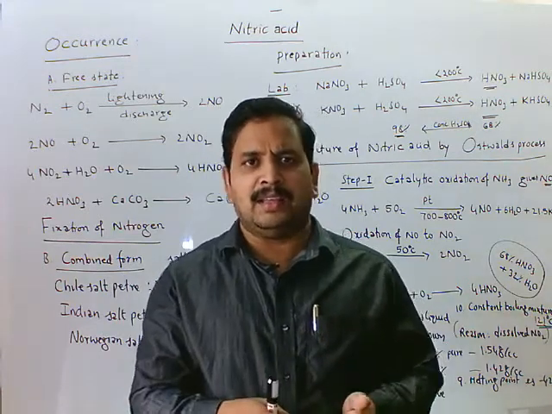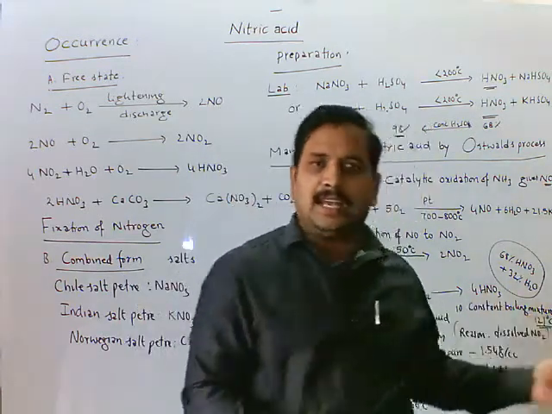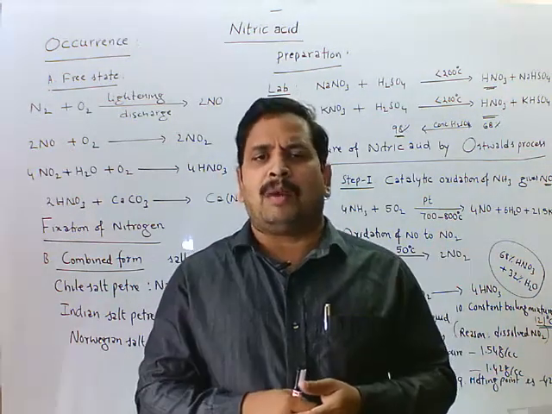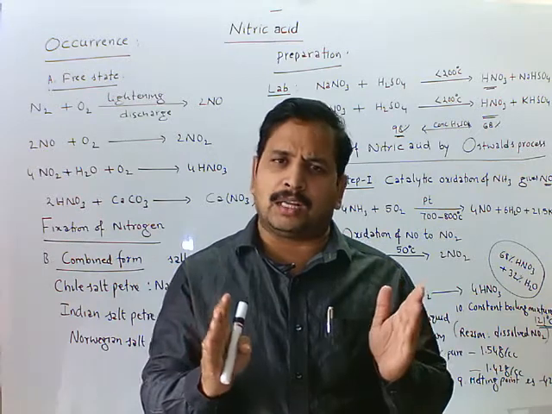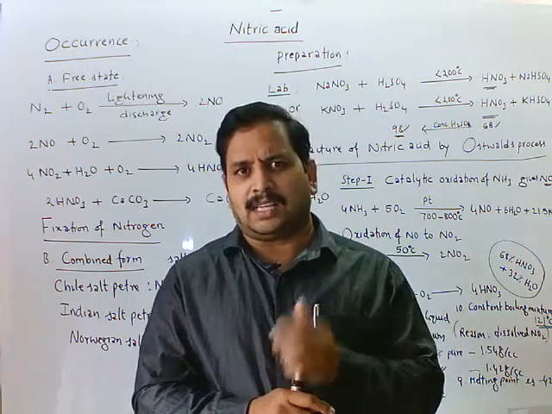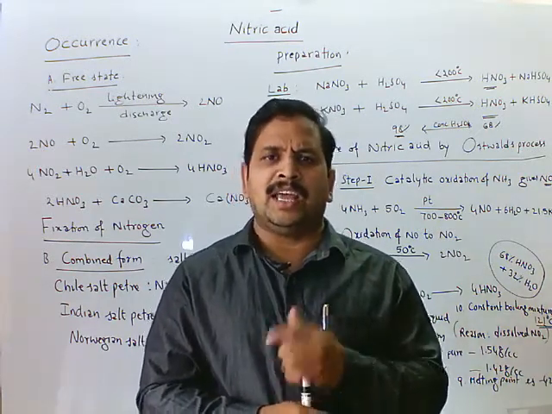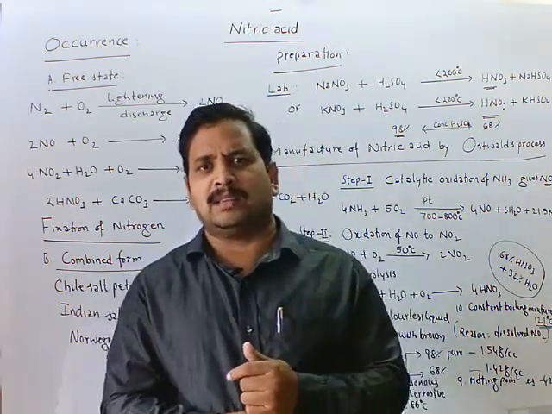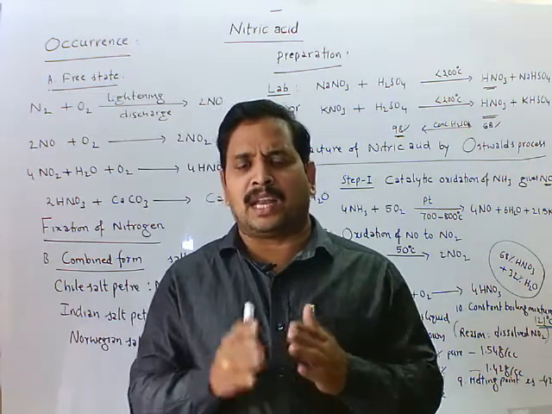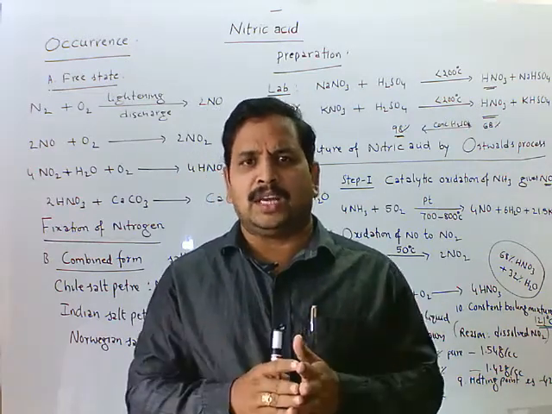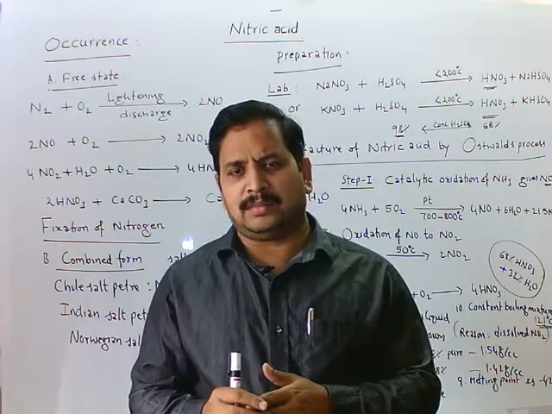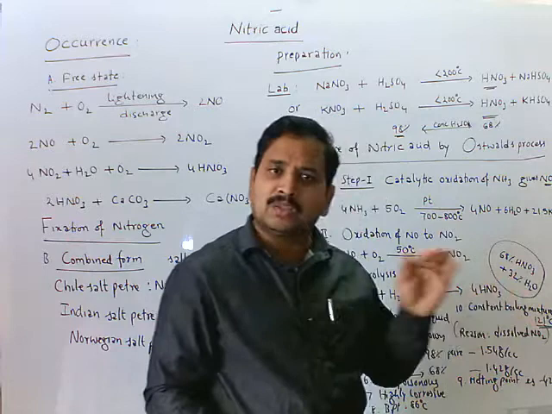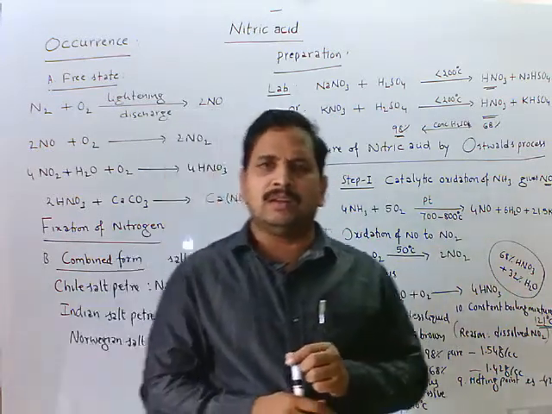If we are heating at this 121 degrees Celsius, both nitric acid and water escape in the form of vapor. We cannot separate water from the nitric acid. Such kinds of mixtures we call azeotropic mixtures or constant boiling mixtures. At that temperature, we cannot separate the two liquids into water and nitric acid. So this is a constant boiling mixture, or it is also called an azeotropic mixture.